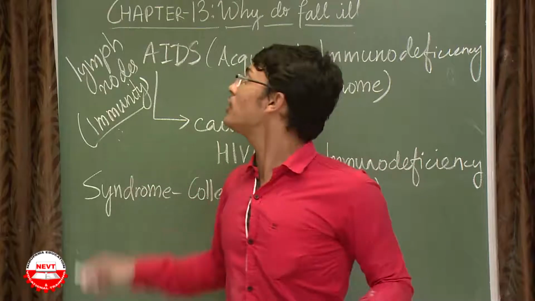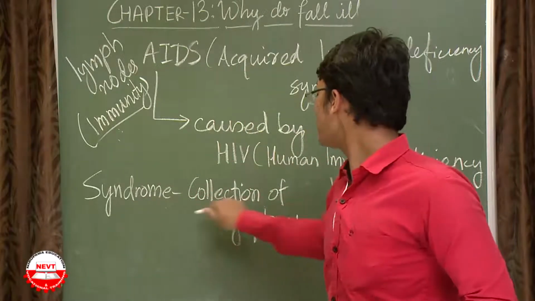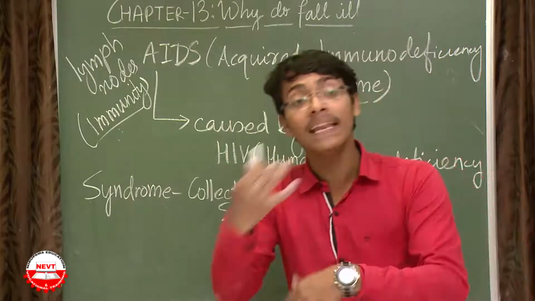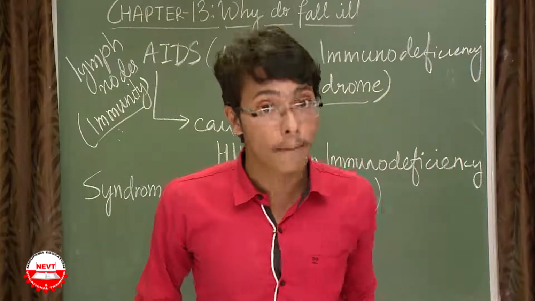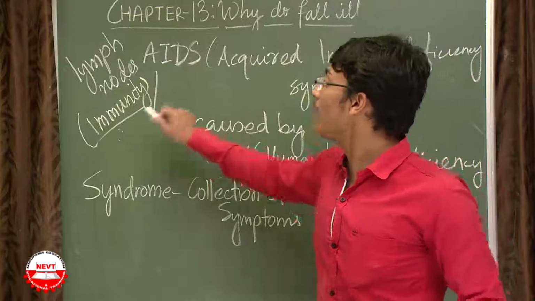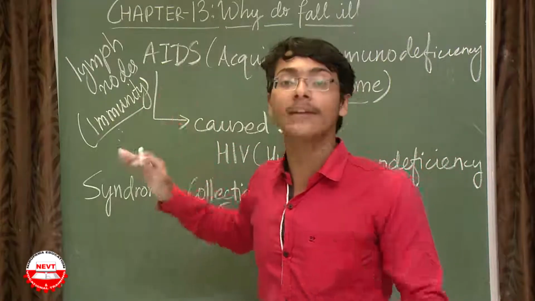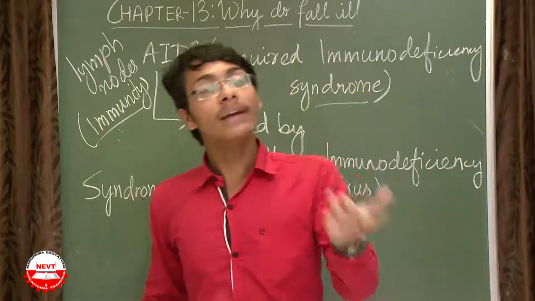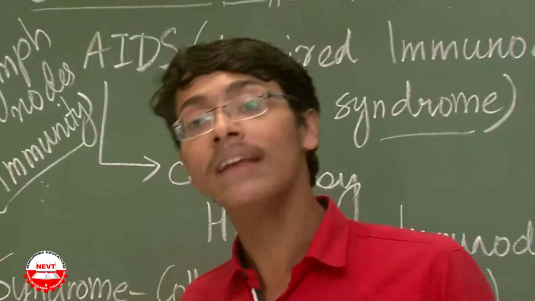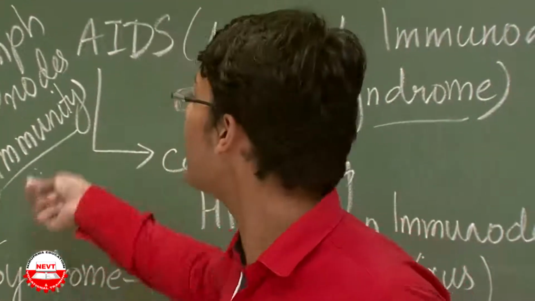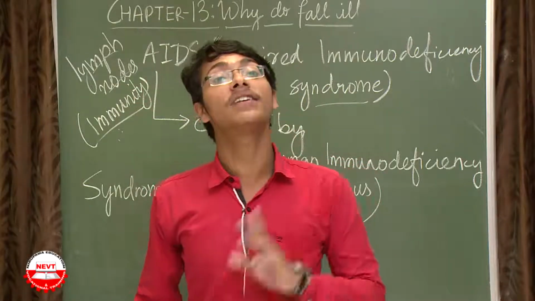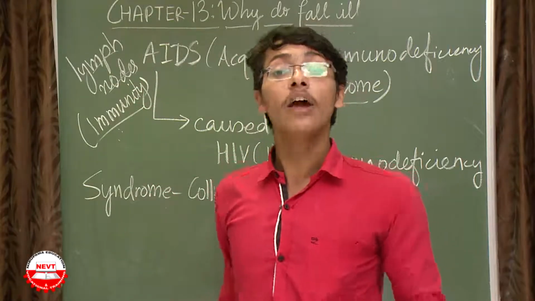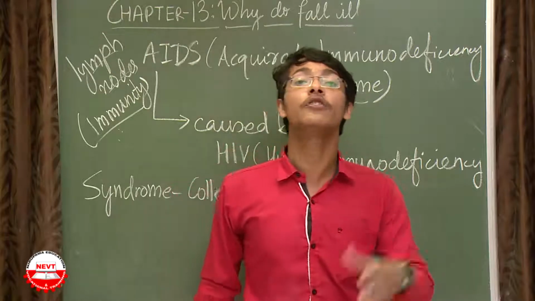Okay, now what do we mean by syndrome? Syndrome means a collection of symptoms. When many symptoms manifest together, it is called a syndrome. So what does this immunity-defecting virus do? When it enters the body, though there is a tissue specificity, that is, it affects the lymph nodes, it causes general symptoms, like a common cough and cold may turn into pneumonia.